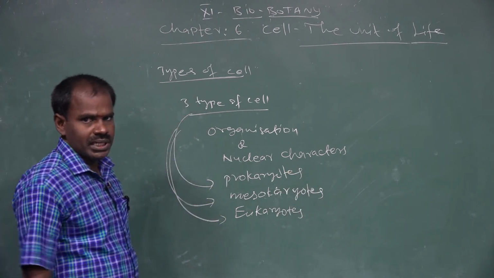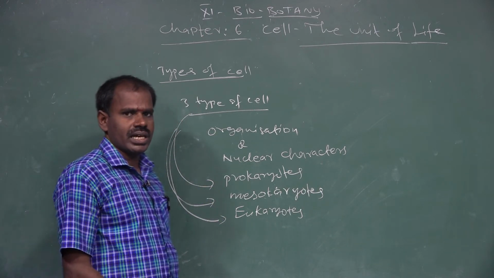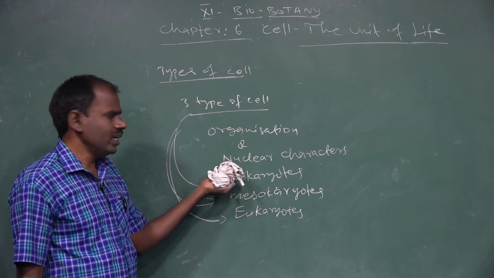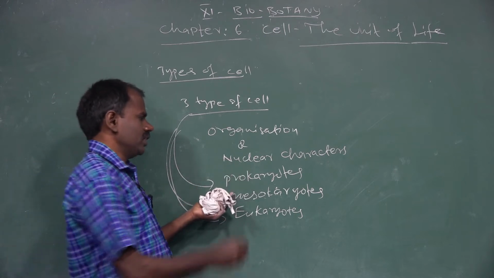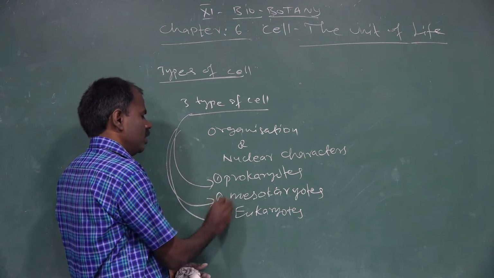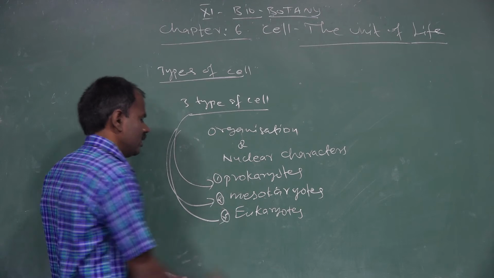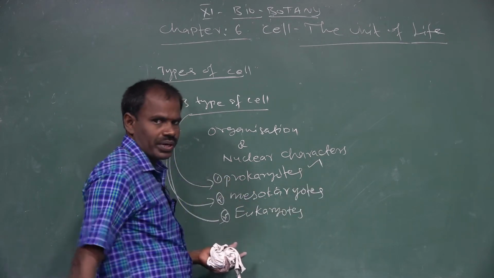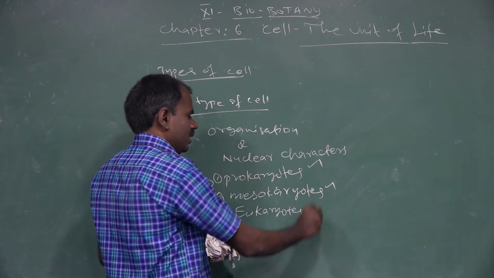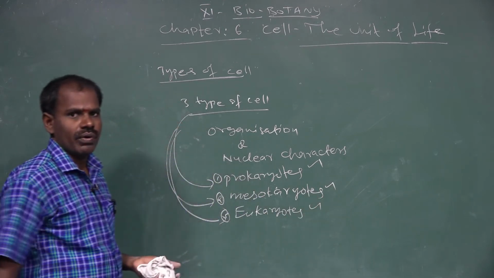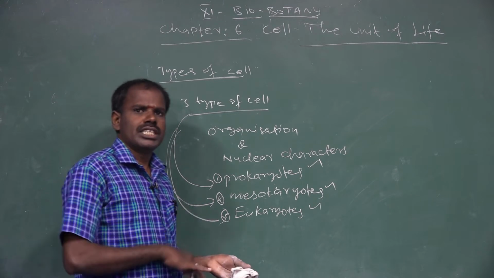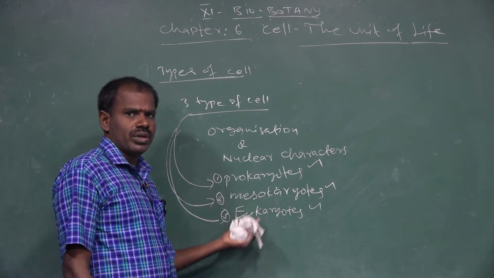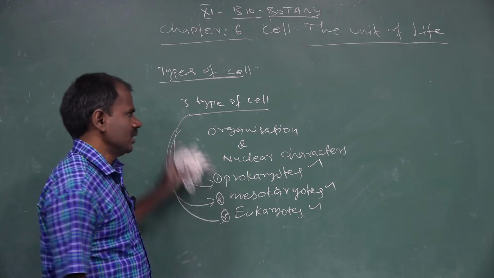So how many types of cells? There are three types of cells. What characters are involved? There are only three types of cells based on the cellular organization and nuclear characters. The first is prokaryotes, the second is mesokaryotes, and the third is eukaryotes. In the previous class we discussed the characteristics of prokaryotes, mesokaryotes and eukaryotes. Now I am going to discuss the comparison between the cellular organization in prokaryotes, mesokaryotes and eukaryotes.